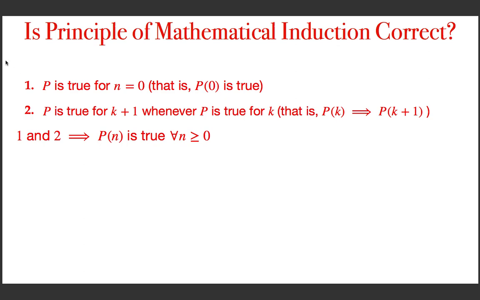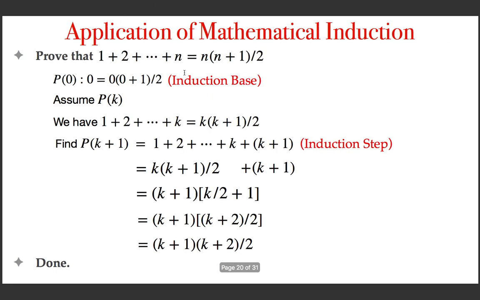Now an interesting question is: is the principle of mathematical induction correct? We have proved it for n equal to 0. Then we assumed that it is true for n equal to k. In that case, we proved that for n equal to k plus 1, the predicate is true.